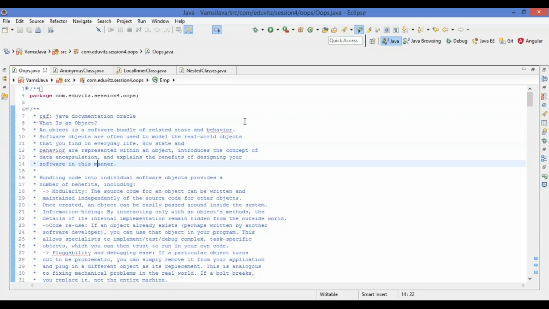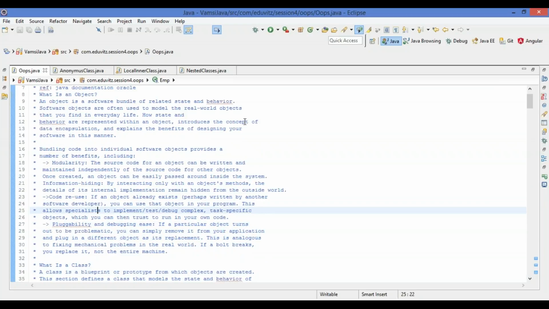So let us see what the advantages of encapsulation, or of the objects, are. Bundling code into individual software objects provides a number of benefits. So let us see the benefits of using objects. It will have modularity, code reuse, it is pluggable, and it is easy to debug. These are the advantages when you use object oriented programming. Coming to modularity, the source code for an object can be written and maintained independently.